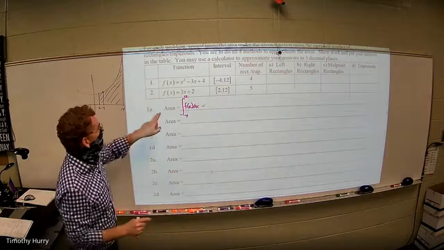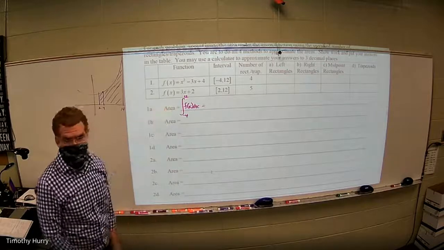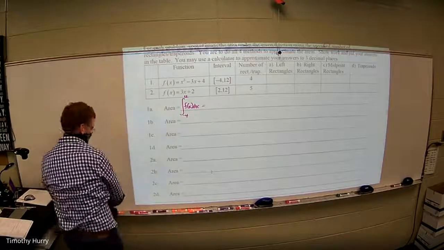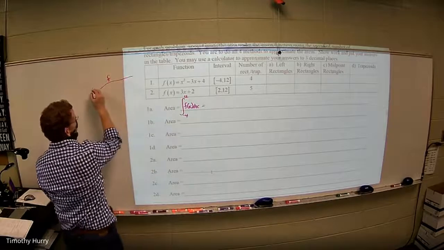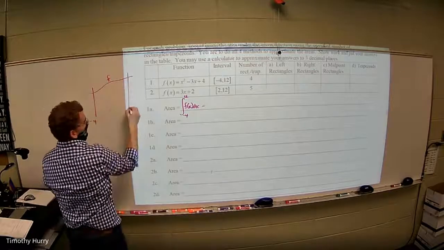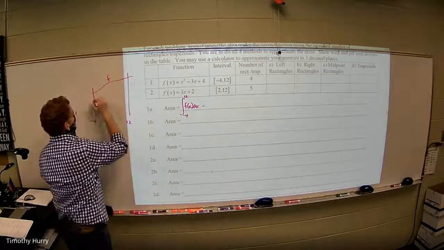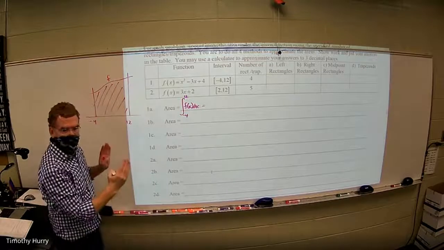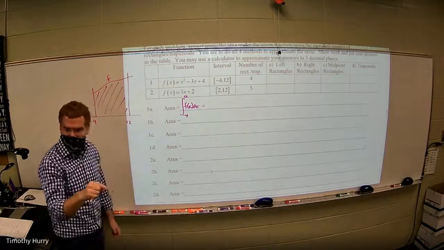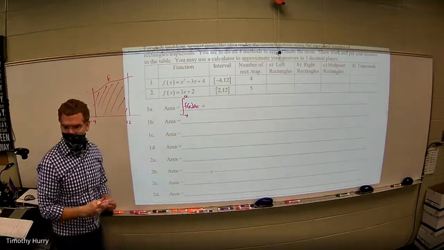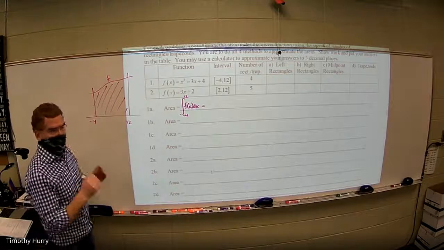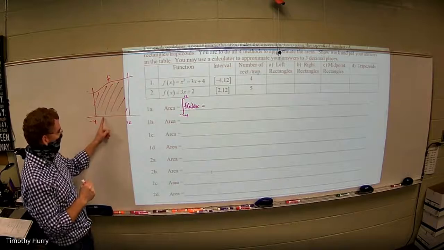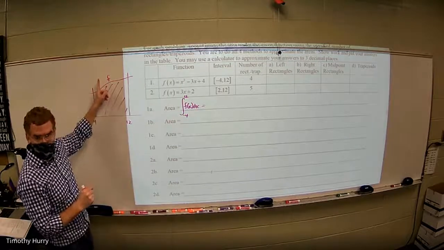Now, if I'm doing the first one is a left rectangle. Okay, now visualize this function. Let's just pretend here's my function right here, and I'm going from -4 to 12, right here, and I'm finding this area. If I'm doing a left rectangle, what x value goes in first? Because remember, on a right rectangle, I didn't start with -4. I went to 1 base over and plugged that in. Are y'all with me on that?